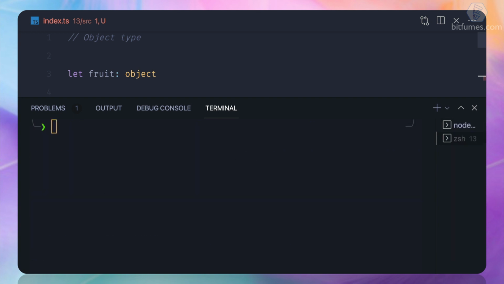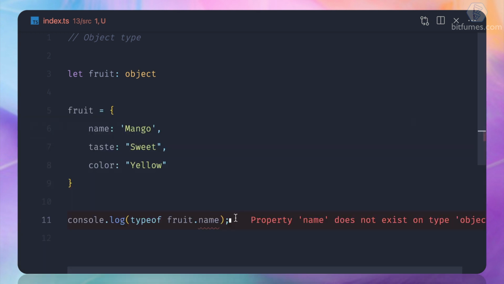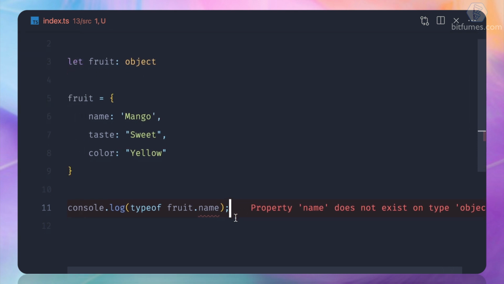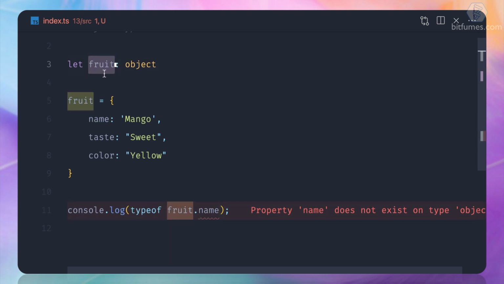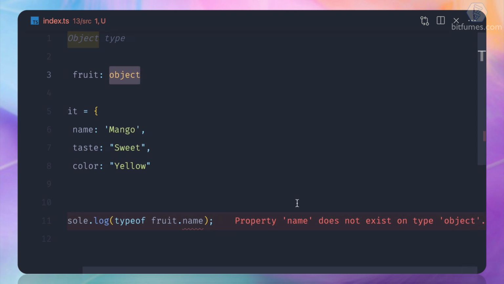So yes, I can see that I will be able to get this, but TypeScript is complaining and saying that, hey, you don't have the name property on the type object you have. Hey, but we already have it. What's the issue? So the issue is when we defined this variable called fruit, like here, at that time we said that yes, it's an object, but we have not defined the properties of this object, and that's why TypeScript is complaining that you have no information about the name.